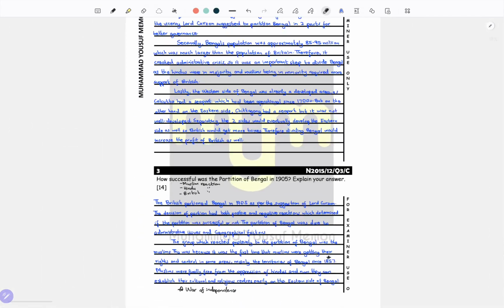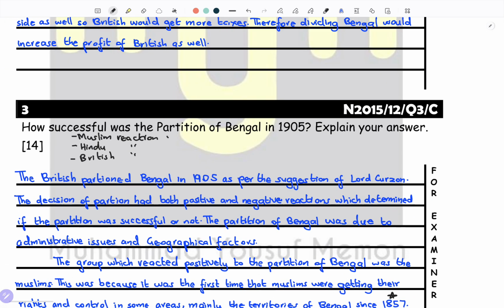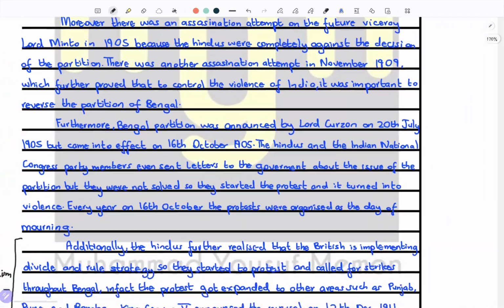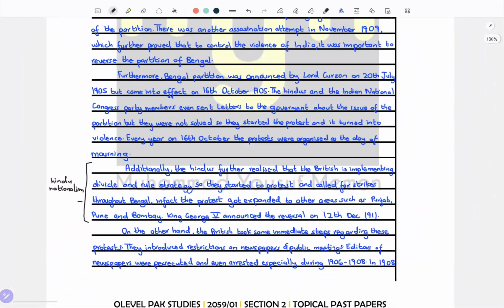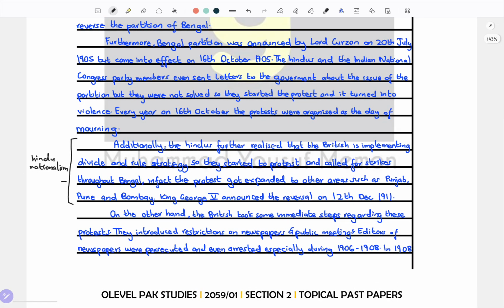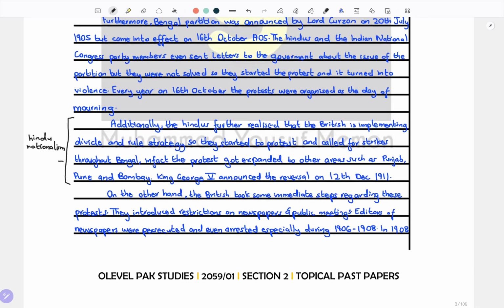We've discussed the Muslim reaction and the Hindu reaction. Now let's start with the British reaction. By the way, the British reaction is not so necessary to write in detail, but it's good that you mention it.